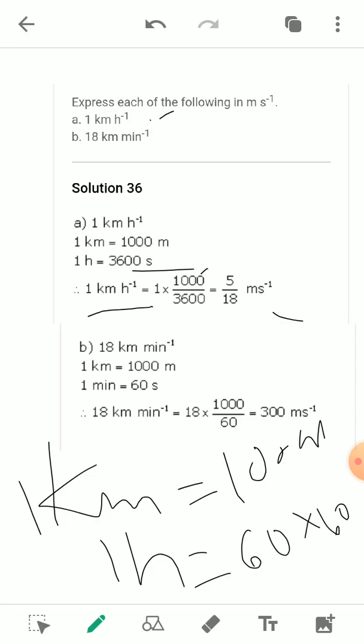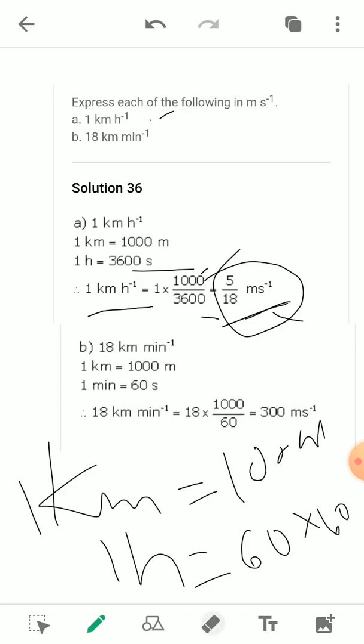So we can convert this 1 kilometer per hour into meter per second by putting the value of the kilometer here and the value of 1 hour in seconds. After converting them, we will find that 1 kilometer per hour is 5 by 18 meter per second. So with the help of this value, we are able to convert any unit given in kilometer per hour into meter per second.